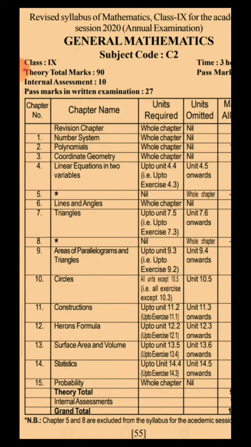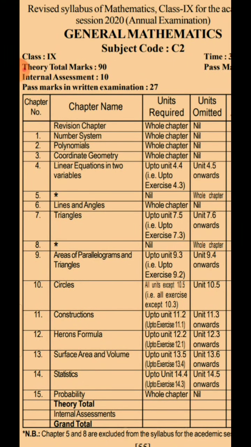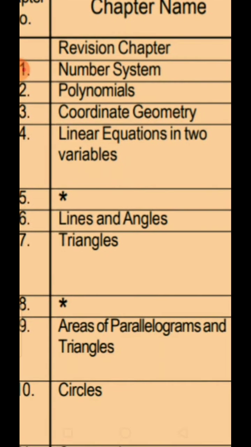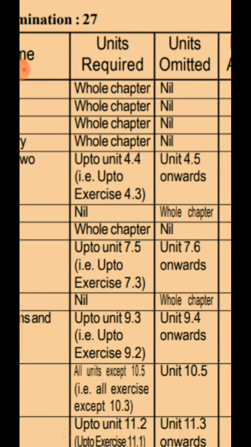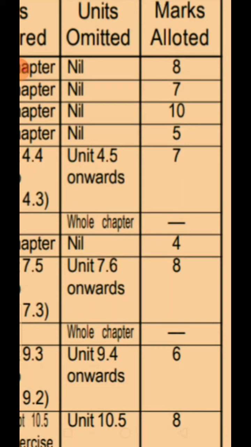Then Euclid's geometry, which is in chapter 5, is completely left out. The chapter is starred there. Units required nil, units omitted, the whole chapter.